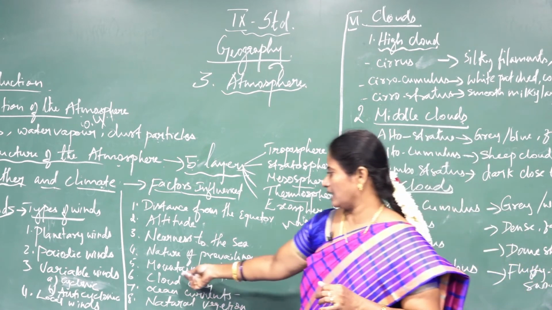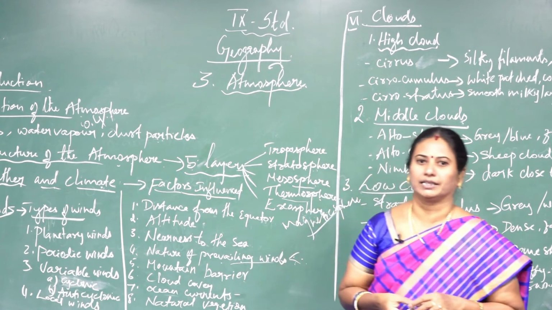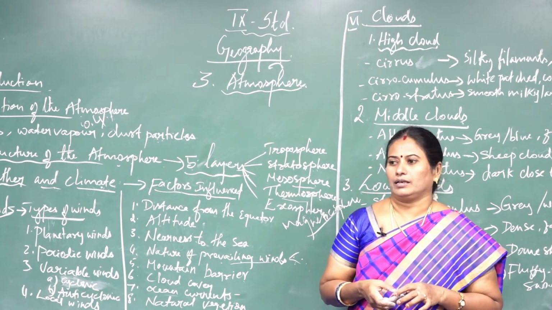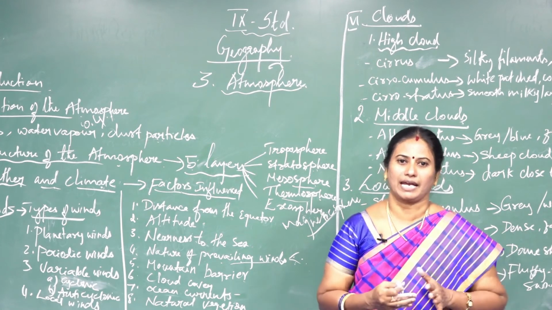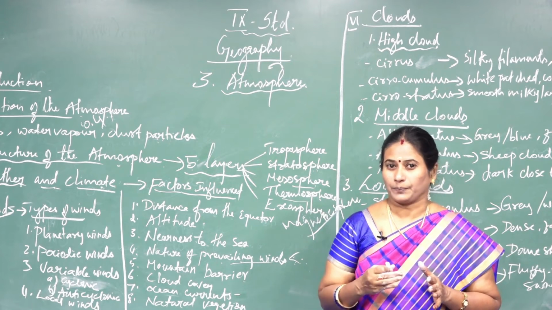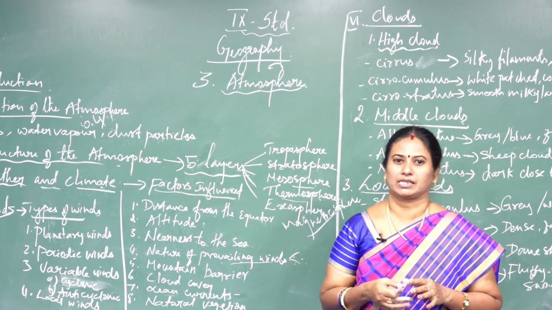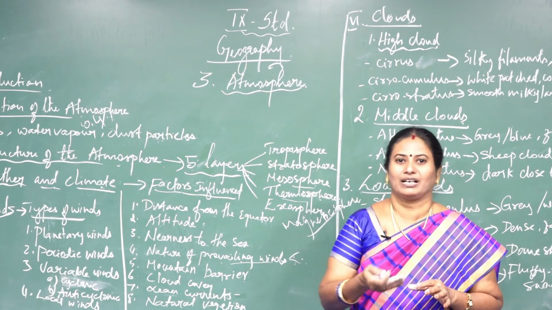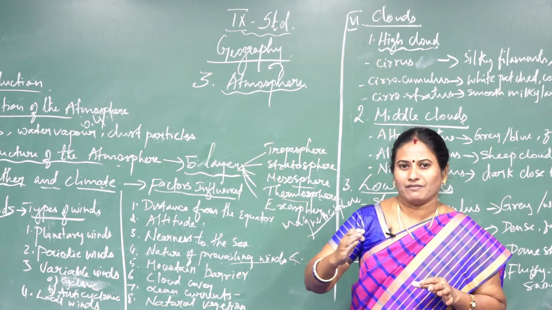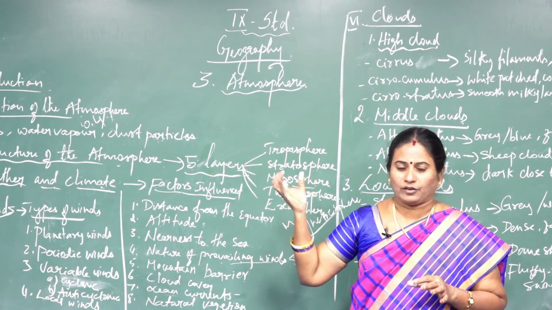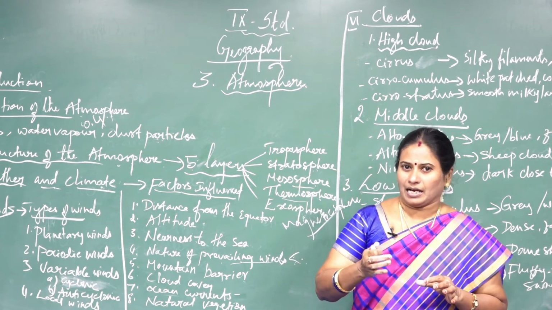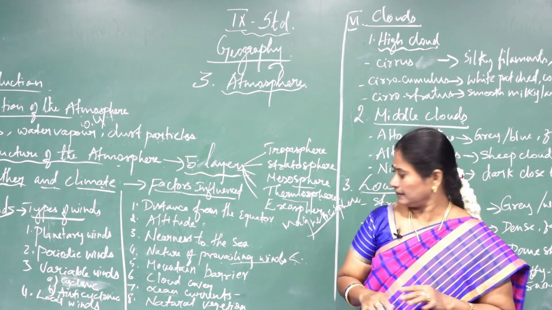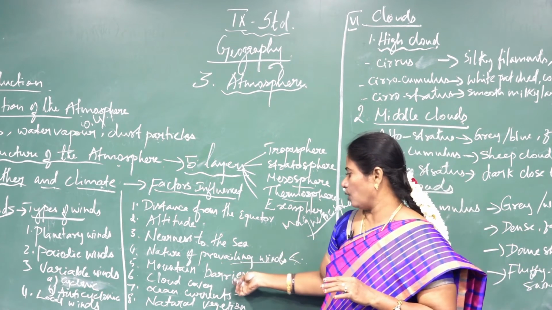Next, I am going to explain about mountain barrier. Mountain barrier means it depends upon the location of the mountain and its influence on the climate. A chain of mountains sometimes acts as a natural barrier, and it prevents cold winds from entering the country, and also makes the country escape from the monsoon winds. This is about the mountain barrier.